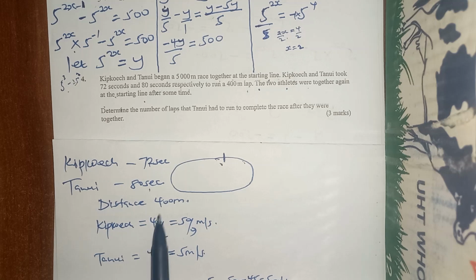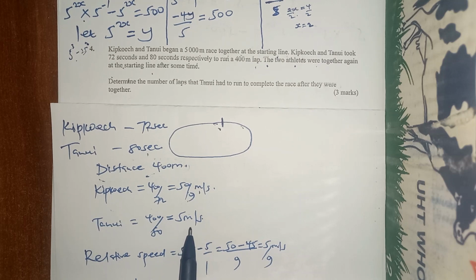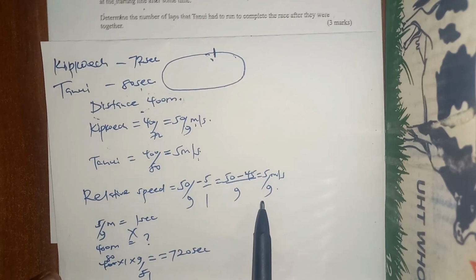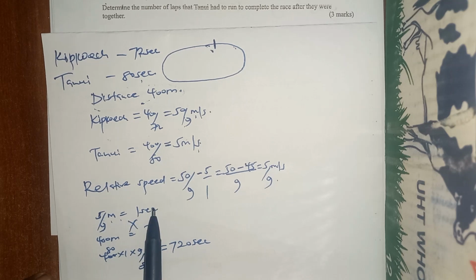Okay, so if you deduce, whatever they are telling you is to get the speed of each one of them. The speed of Kipkoech is 50 over 9 meters per second. The speed of Tanui is 5 meters per second. And the relative speed is the difference between the two, which is 5 over 9 meters per second. If 5 over 9 meters is covered in 1 second, and Kipkoech got to Tanui again after some time, then he covered 400 meters moving at this relative speed. How long did it take him? It took him 720 seconds.